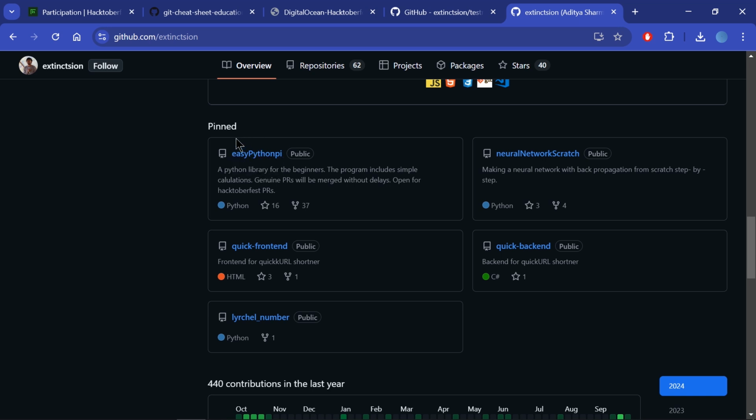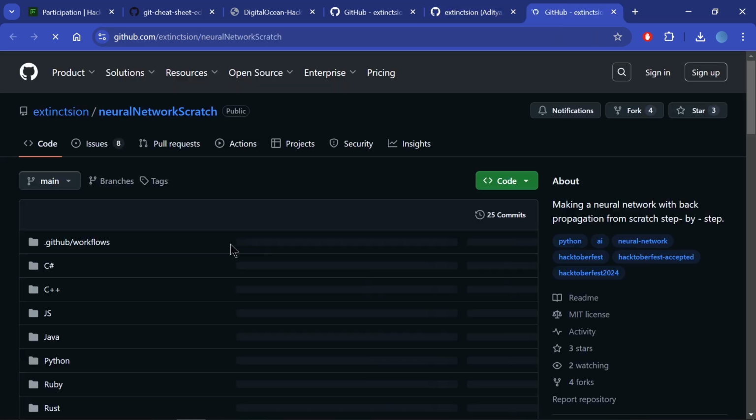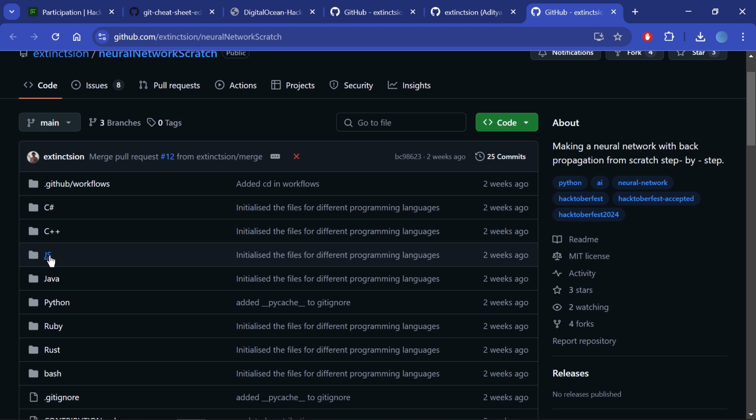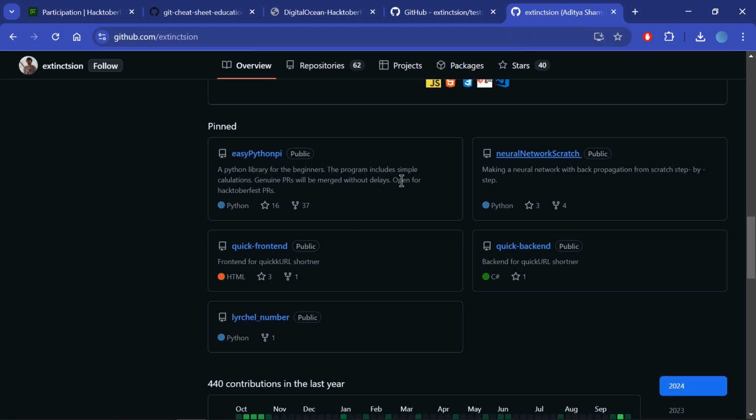This repository is about a Python library, which is completely written in Python. This neural network scratch repository is completely written in the Python programming language, and you can also contribute in other languages if you want, such as C#, C++, JavaScript, Java, Ruby, Rust, Bash, etc. It is now open and ready to contribute.